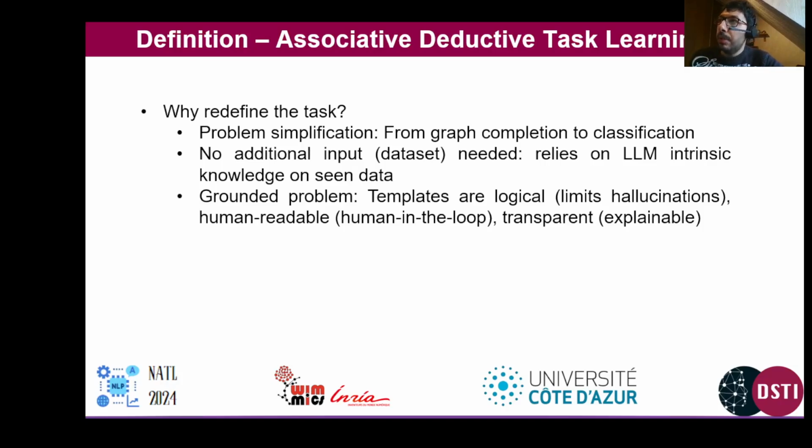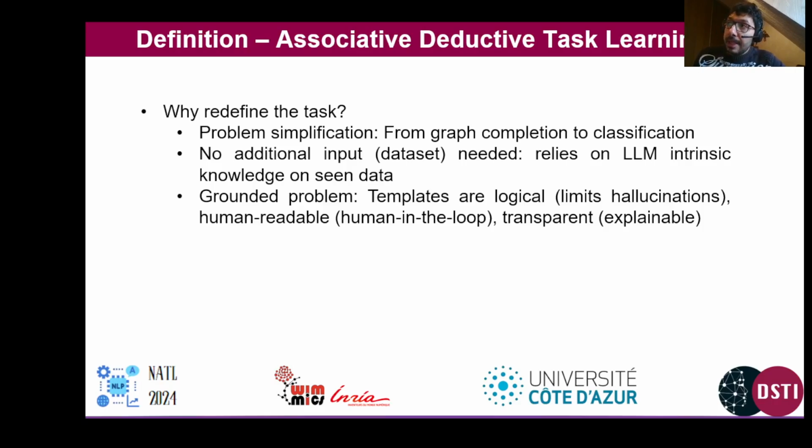Why did we go through the trouble of actually redefining the task? It seems like a lot of work. It seems like we're going around things instead of directly tackling the task. Actually, redefining the task is a kind of problem simplification here because the original task is a task whereby the LLM needs to complete a knowledge graph triple. So this is a generative AI task. And here we have simplified and reduced the problem to a simple classification whereby the LLM needs to choose the best out of 5 classes or template IDs or categories, which are just numbers.